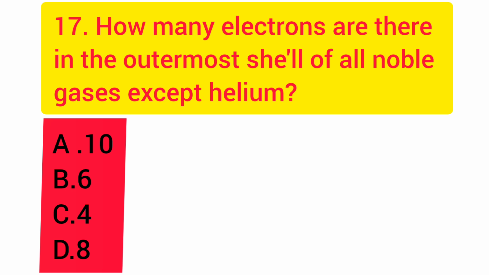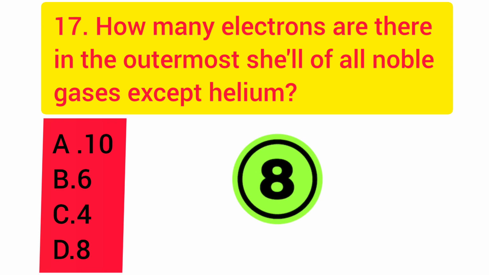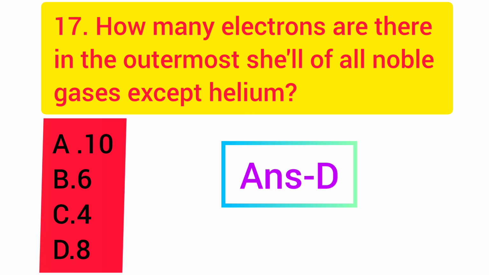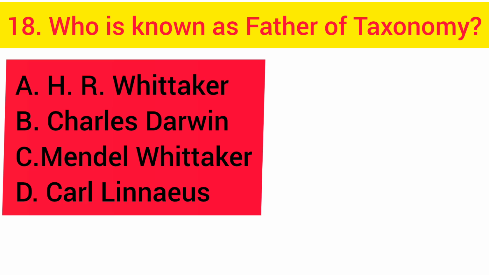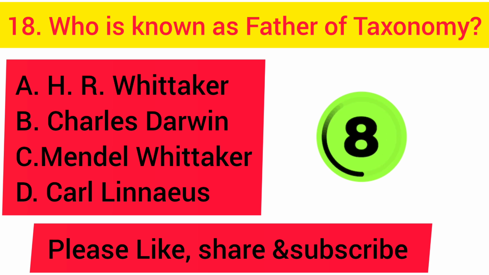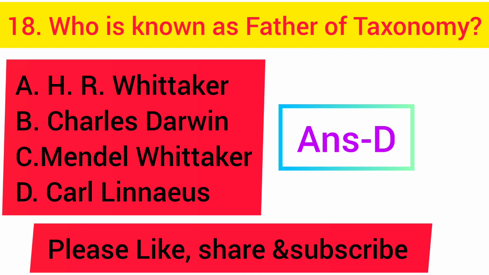Question number 17. How many electrons are there in the outermost shell of all noble gases except helium? Option D is the right answer. Question number 18. Who is known as the father of taxonomy? Option D is the right answer.